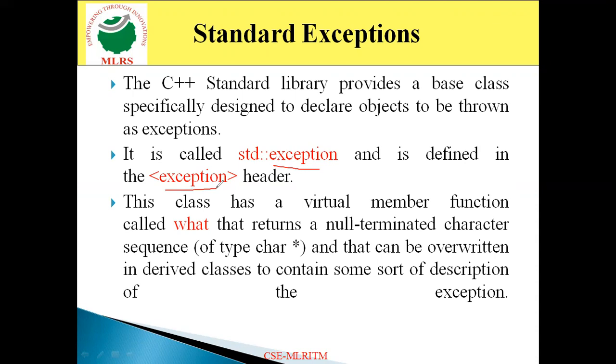And one more thing: this exception class consists of a virtual member function, and that member function is named what. This function returns a null terminated character sequence. When you override the same function in the derived class in order to specify some sort of exception, you can. So basically, there is a class exception which is meant to declare the objects, and these objects are thrown as exceptions. And we can call those exceptions standard exceptions.